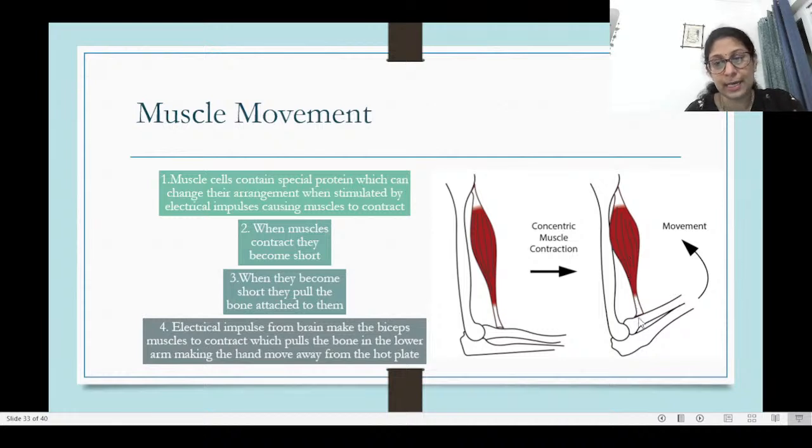So these muscles are attached to the bone with the tendons. As this muscle becomes short, it will pull the tendon, and that will pull the bone which is next to it. In this case, it is this hand bone. So the electrical impulse from the brain will make this bicep muscle contract, which will pull the bone in the lower arm, and it will make the hand move away from the heart plate and move towards the body. So that's how the muscle movement takes place.